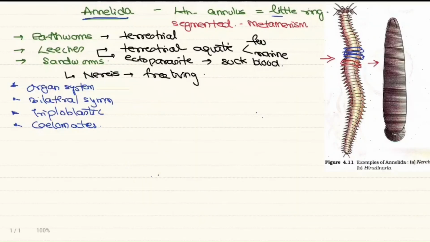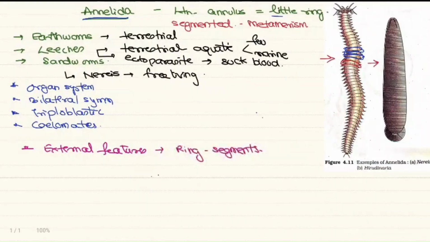So let's go for the other characters. If I go for the external features, we have seen they have ring-like segments, the whole body is segmented, and they have metameres, that is, a single segment represents the whole body. As they are triploblastic, the mesoderm is distributed both near ectoderm as well as endoderm.